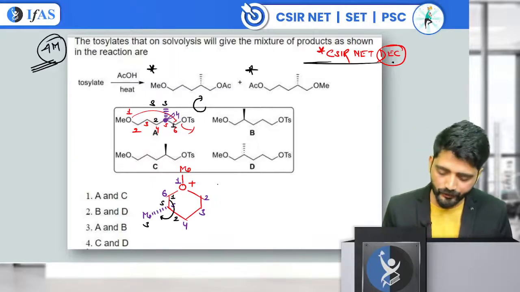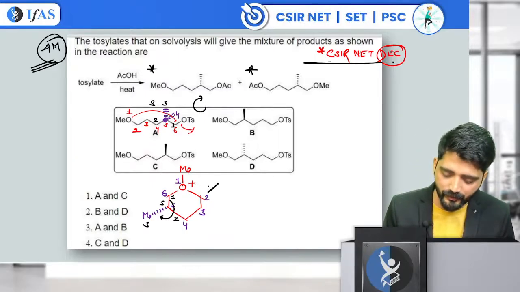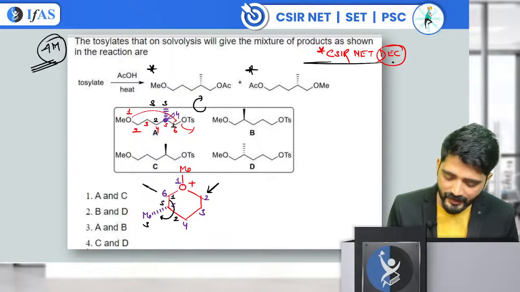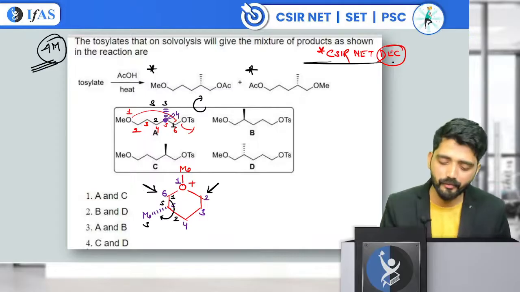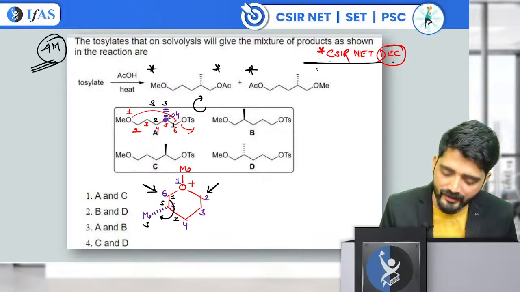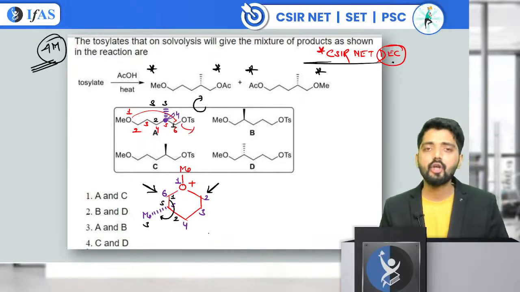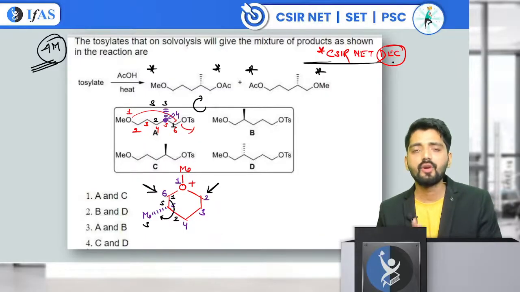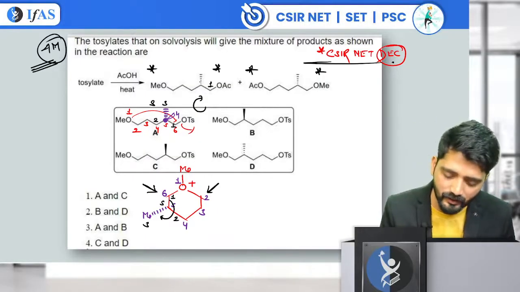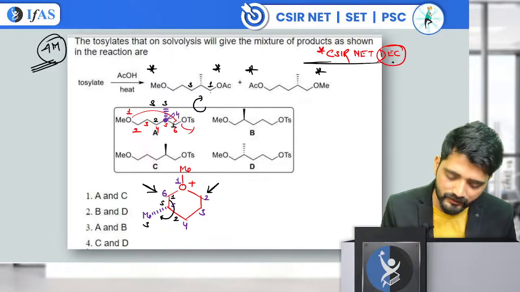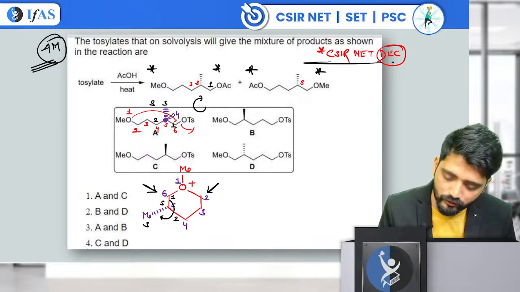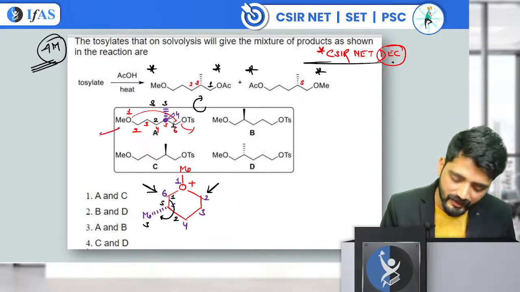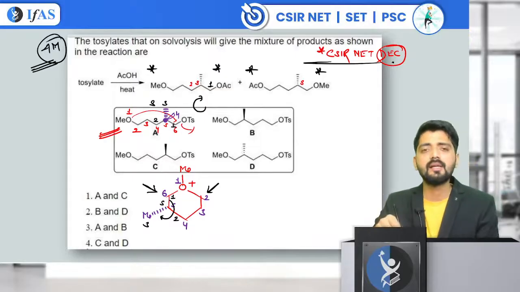Now, there are two possibilities. Either the attack takes place from the second center, or the attack can take place from carbon number 1. And of course, two products will be forming. One will be this product and the second is going to be this product. In order to confirm the stereochemistry, I can again find the RS configuration of these centers. So this chiral center again has an S configuration and this also has an S configuration. It means yes, the A option is going to be the correct one.